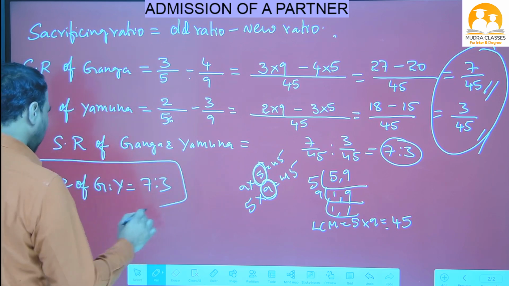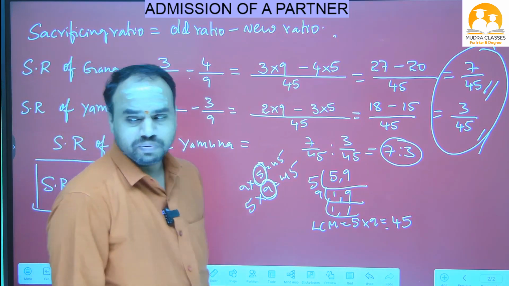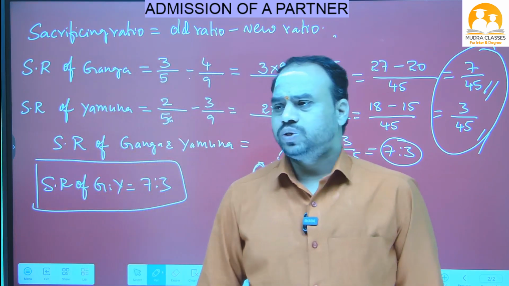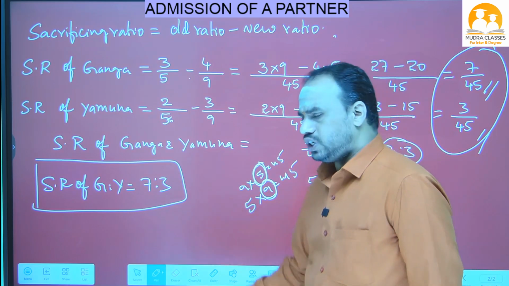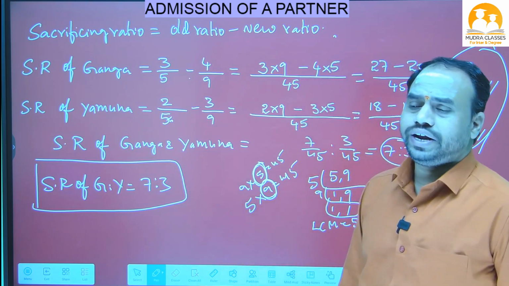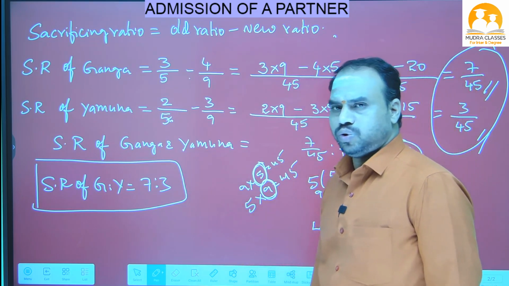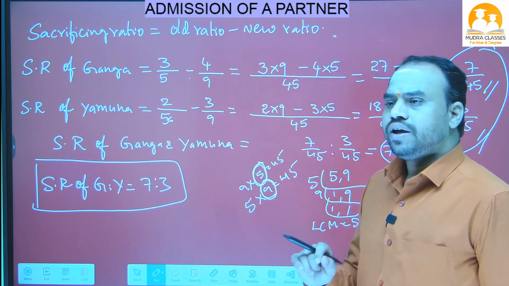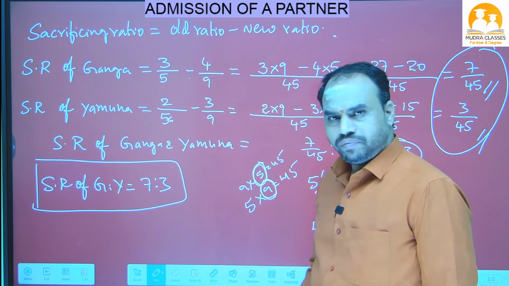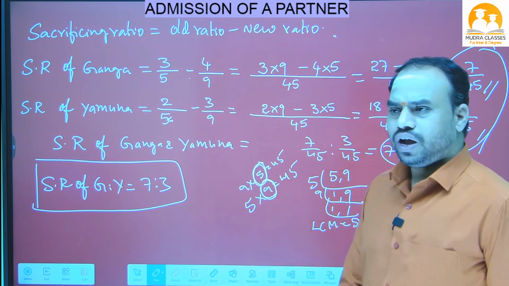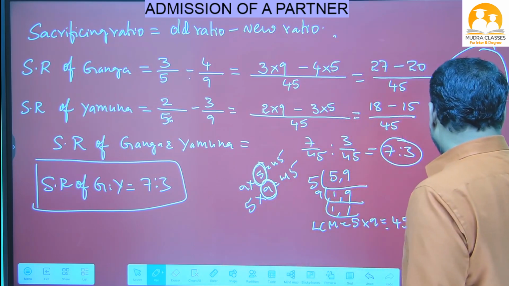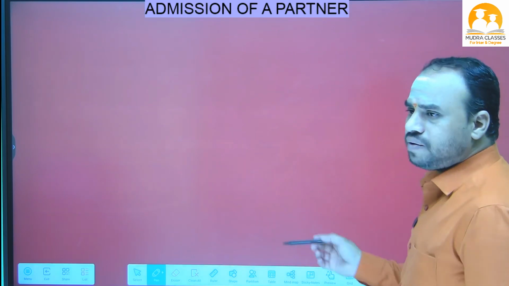That means in this problem goodwill we have to share in 7 is to 3 ratio. I hope you understand. Now I will draw the format in a new page. After drawing the format we will do the problem. Just stay in line.